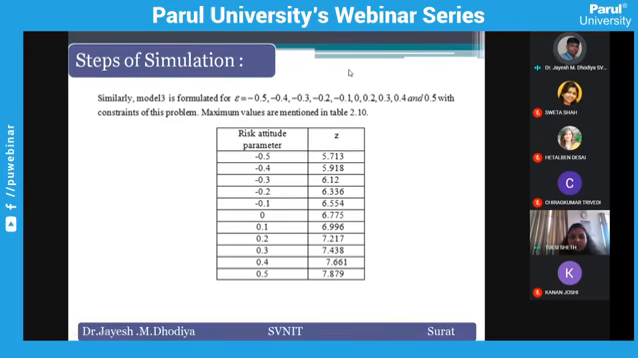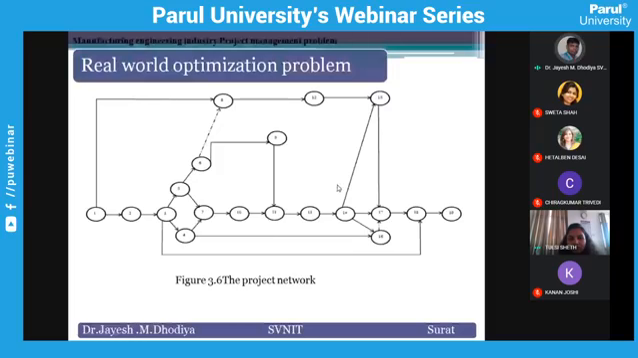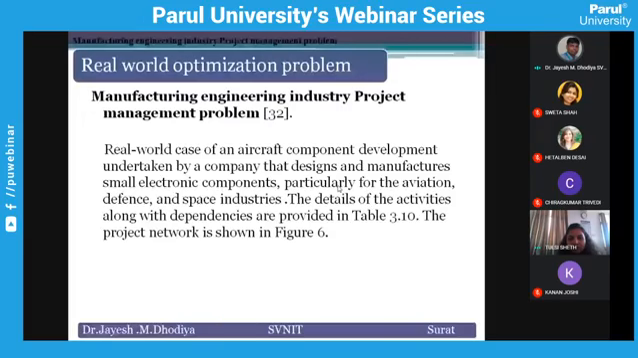Now I am just trying to discuss one more problem, which will take 2 to 3 minutes: a manufacturing engineering industry project management problem. When a manufacturing industry manufactures some product, they have a fixed schedule, and within this schedule they have to produce the item with minimum time, minimum cost, maximum quality, and minimum risk.